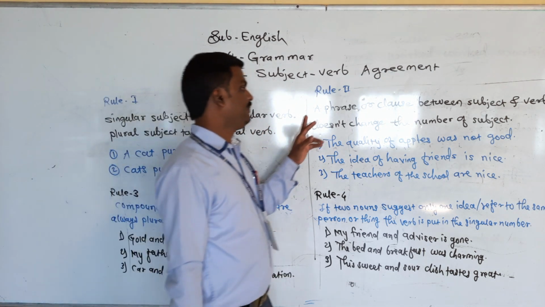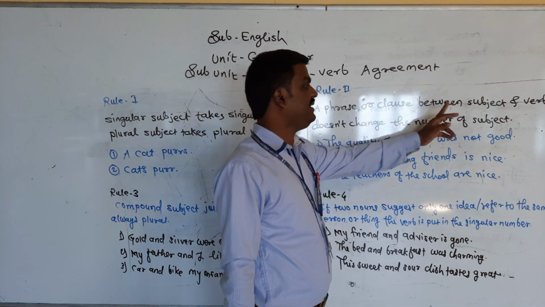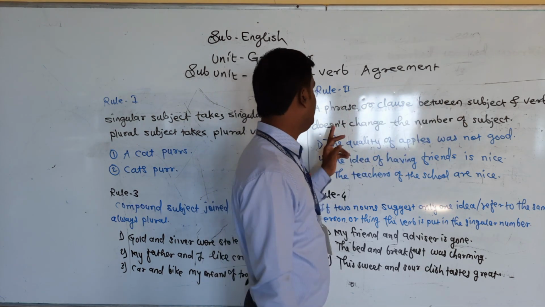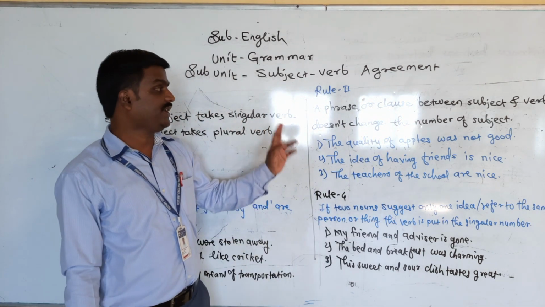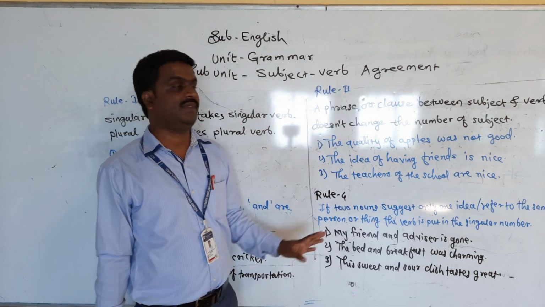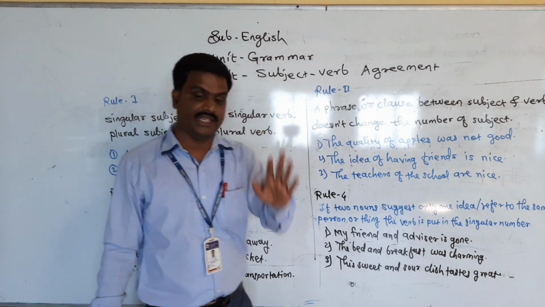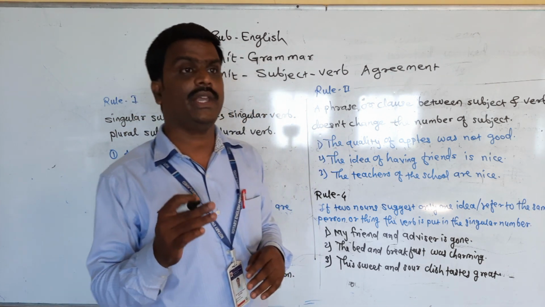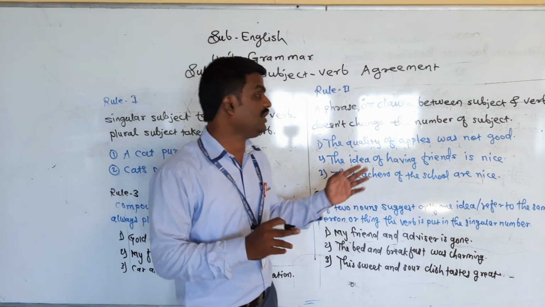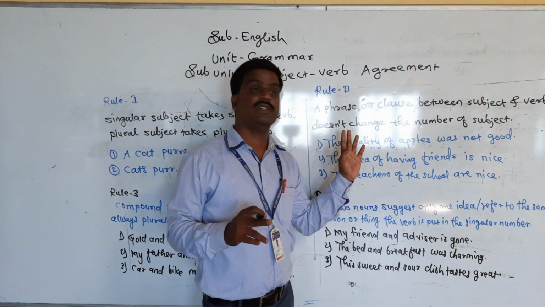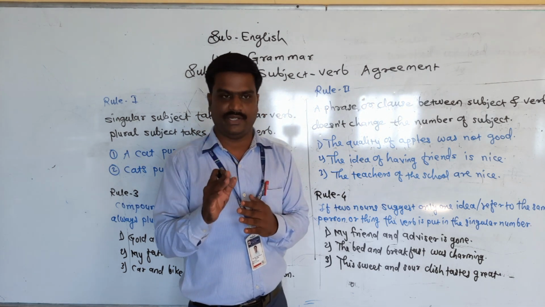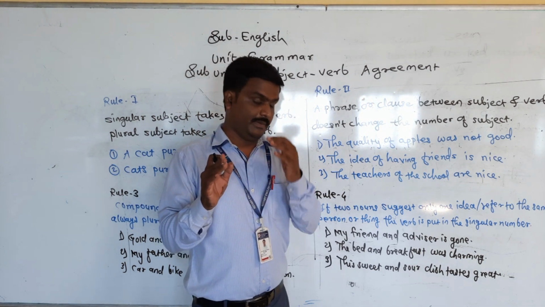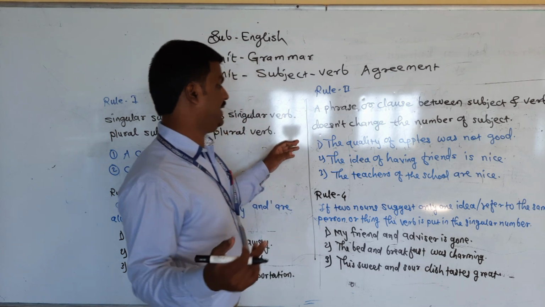Now the second one: a phrase or clause between the subject and verb doesn't change the number of the subject. If there is any clause in the sentence, we may not change the subject or verb according to the clause. It means what? With an example I would like to clear this.